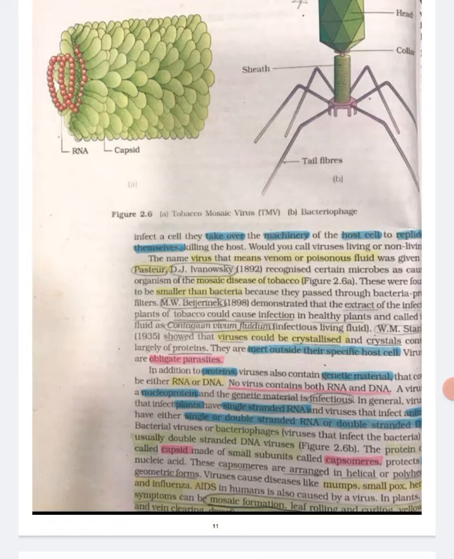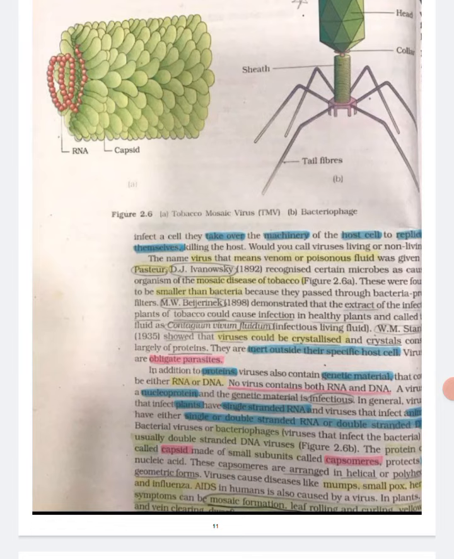W.M. Stanley in 1935 showed that viruses could be crystallized, and crystals consist largely of proteins. They are inert outside their specific host cells. Viruses are obligate parasites. In addition to proteins, viruses also contain genetic material that could be either RNA or DNA. No virus contains both RNA and DNA. A virus is a nucleoprotein and the genetic material is infectious.